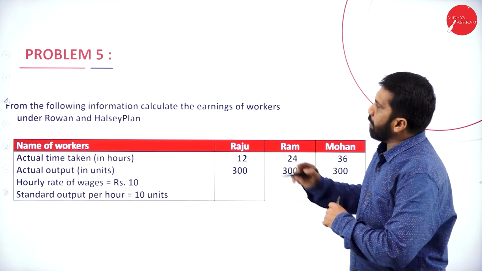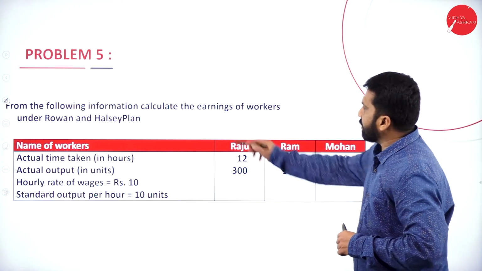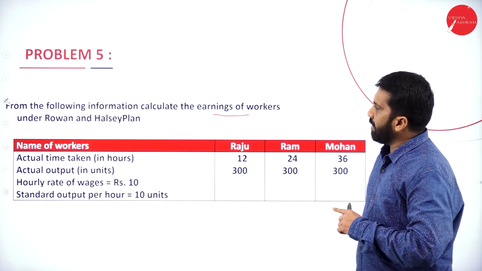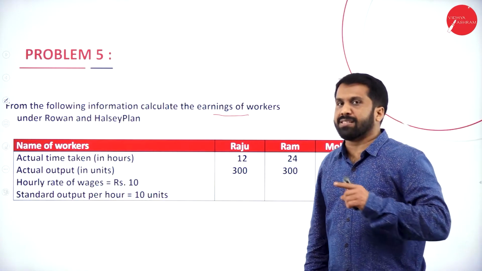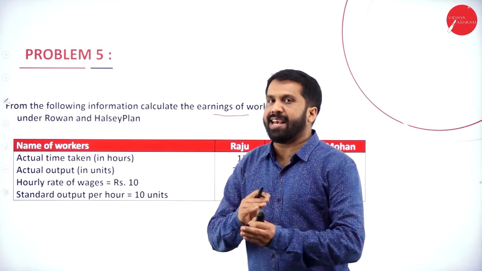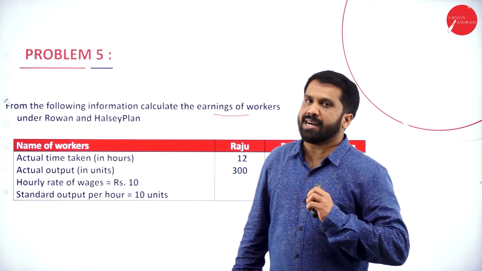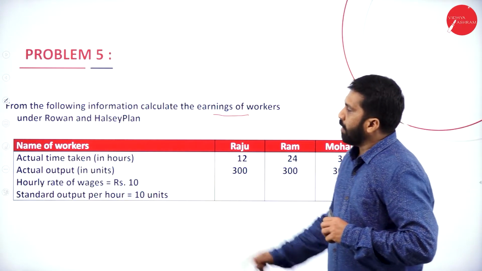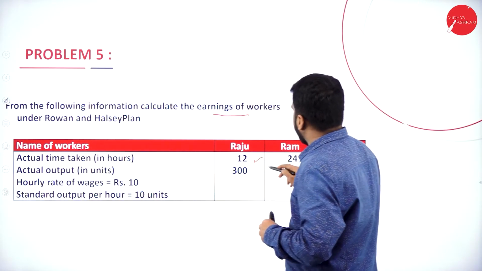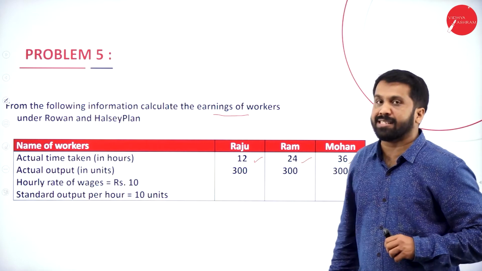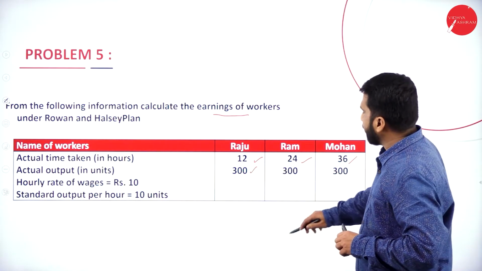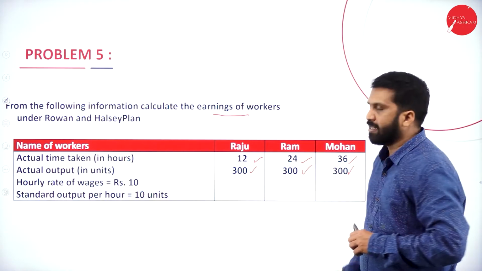Now, from the following information, calculate earnings of the workers under Halsey as well as Rowan. In this, first one they have given Rowan, second one will be Halsey. In any order you can solve the answer, but the heading must be there clearly. Now, actual time taken: 12 hours, 24 hours, 36 hours. What are the units produced? 300, 300 as well as 300.